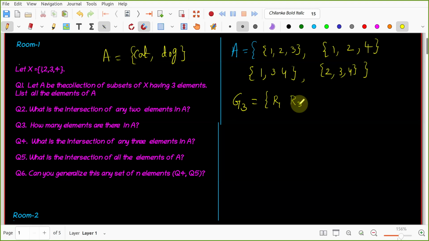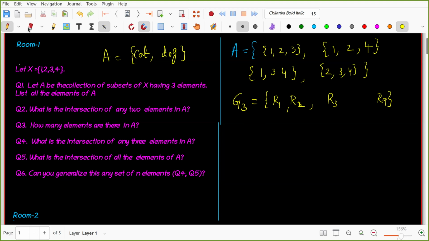This is what I have discussed the last few days. These are the elements I am discussing: R1, R2, R9, students of G3. Why are you telling the rooms? No, this is not G3, right? This is a set of students.